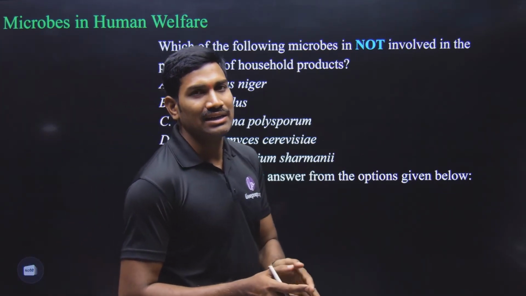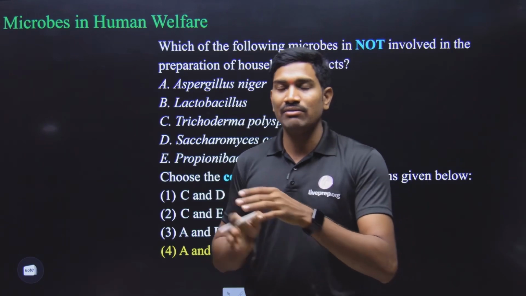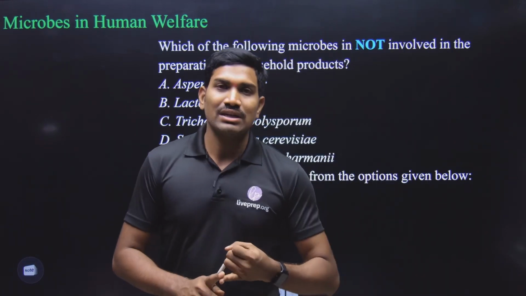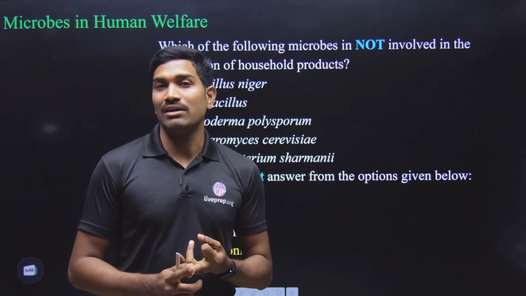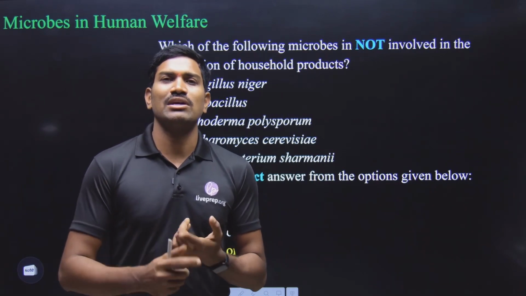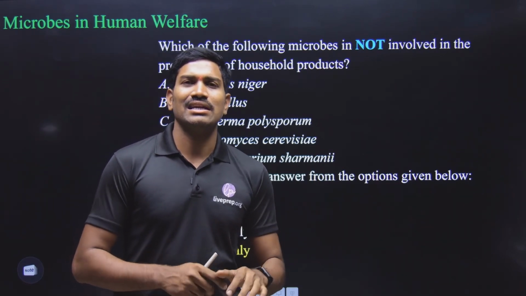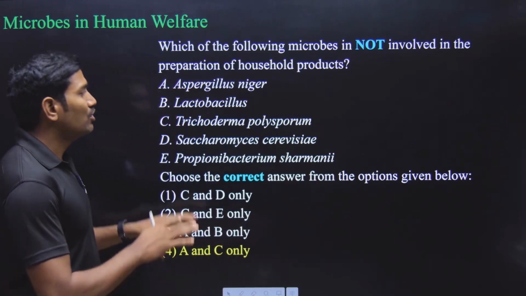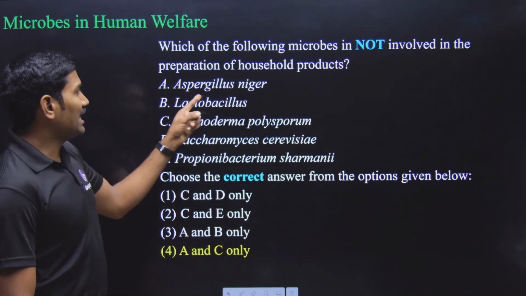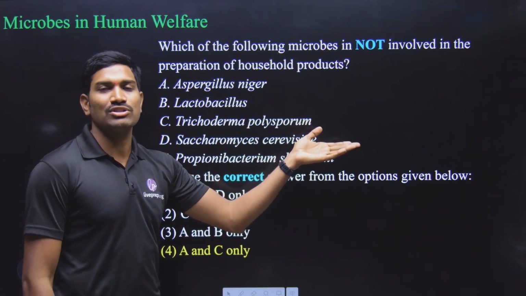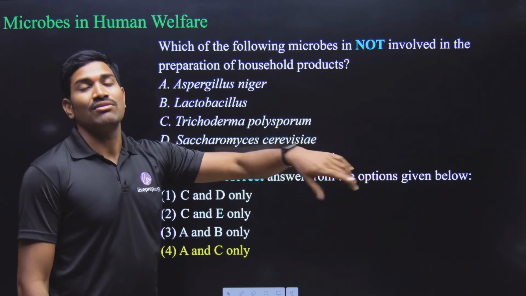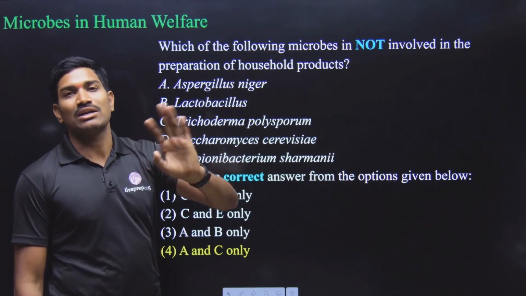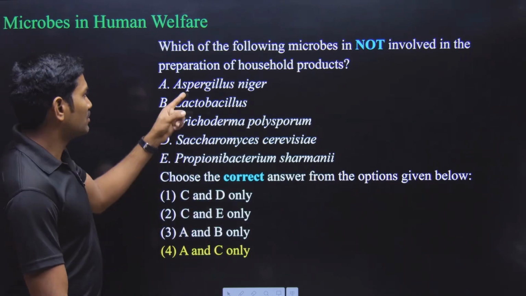In the NCERT, different microbe names are given under different headings. Use under household products, use at the industry level, use for acid production, some chemicals production, in the detergent industry, like with different headings they have given, right? So based on that, you need to observe this. Aspergillus niger is used for citric acid production. This is used at the industry level. For the industrial purpose we are using it, but not for the normal household purpose. So this is not used.